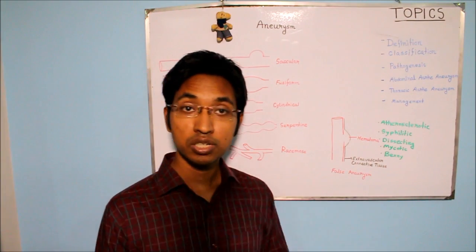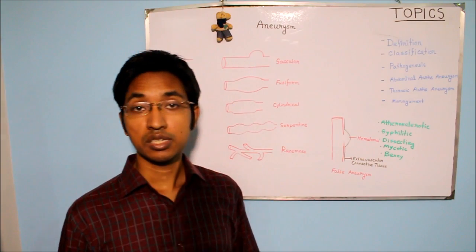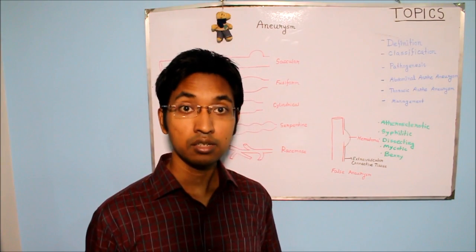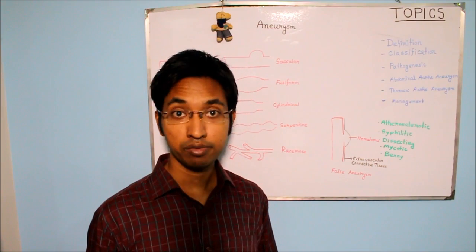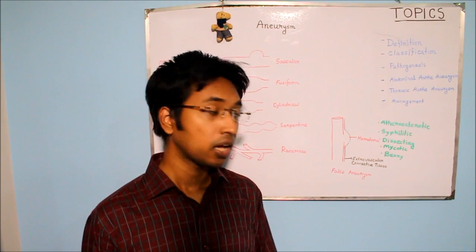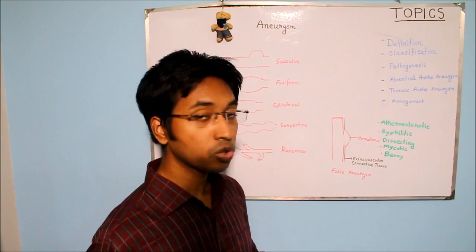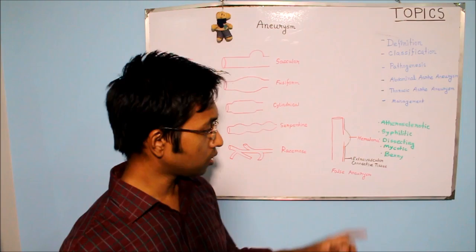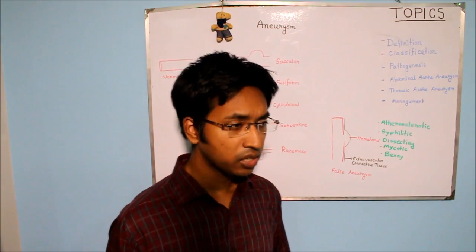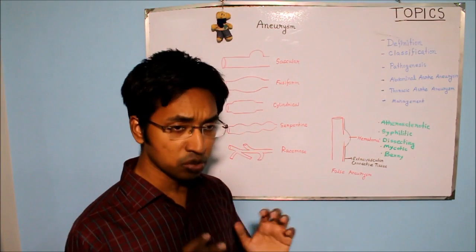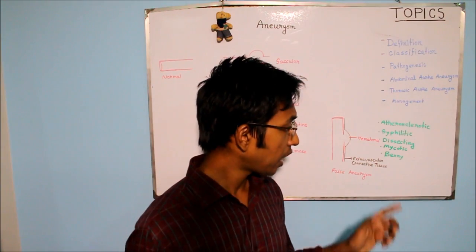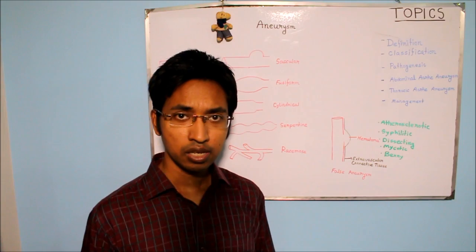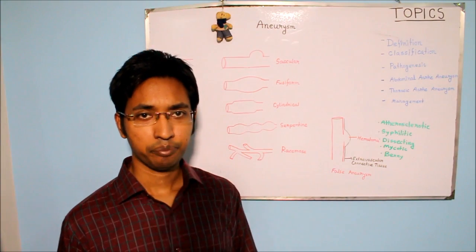So all these three mechanisms may result in infection of a particular portion of the blood vessel, and then that particular portion of the blood vessel will become weakened, and that will result in mycotic aneurysm. The next type was Berry aneurysm, and here there is dilation, small dilations, and Berry aneurysm is particularly seen in the circle of Willis at the base of the brain.